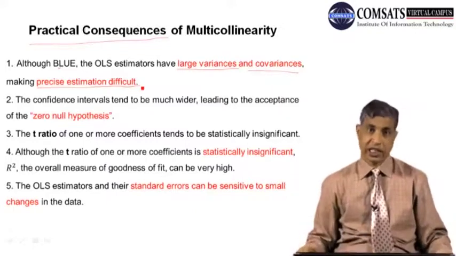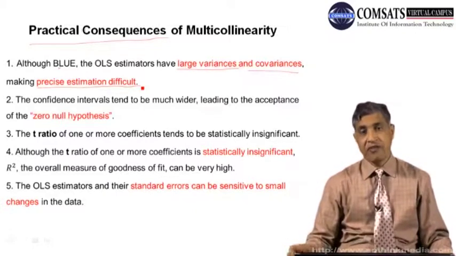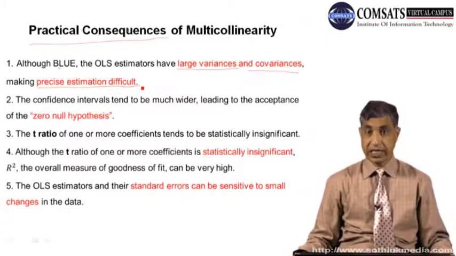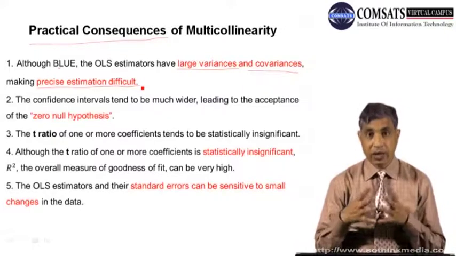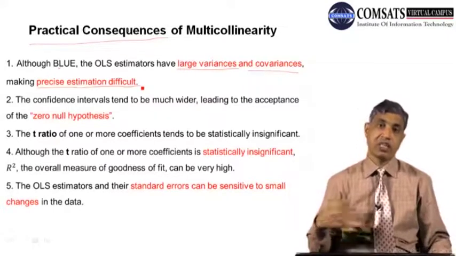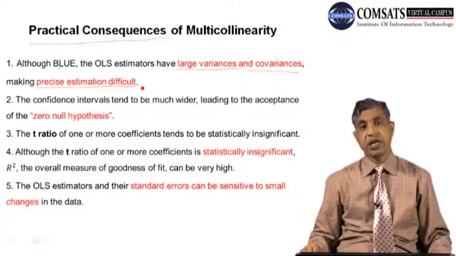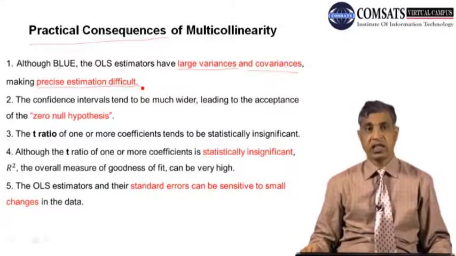Now the problem starts in our empirical discussion. Although the property of BLUE is maintained, the variances of the betas, or the coefficients, become larger and the covariances also become larger.